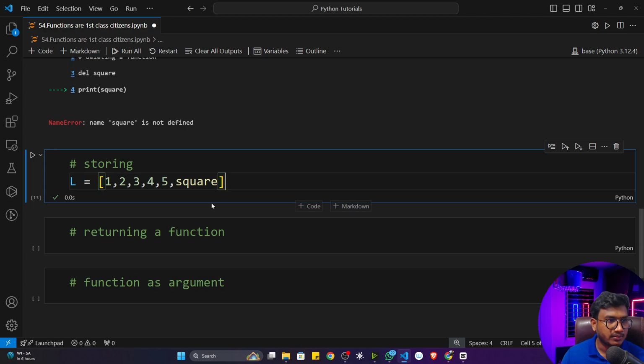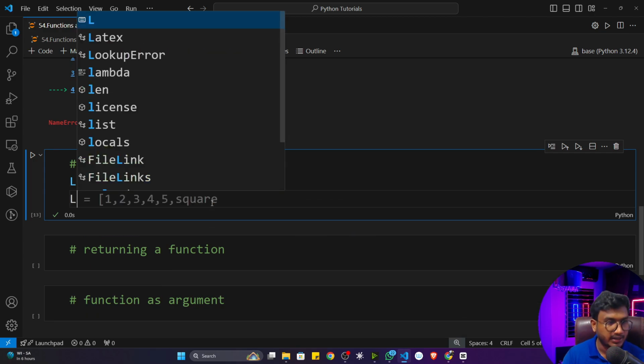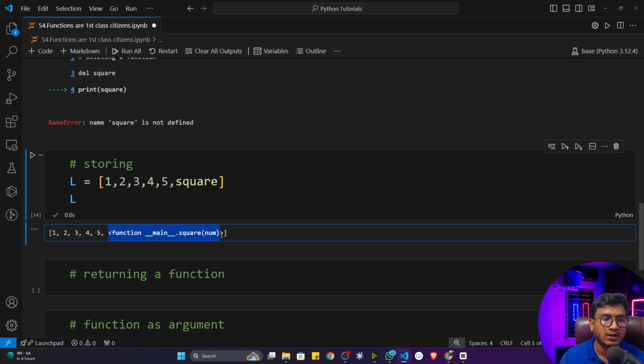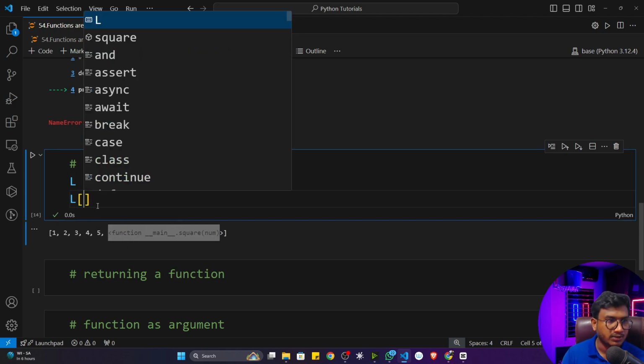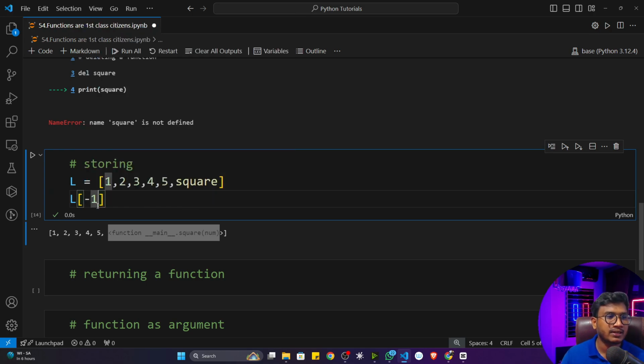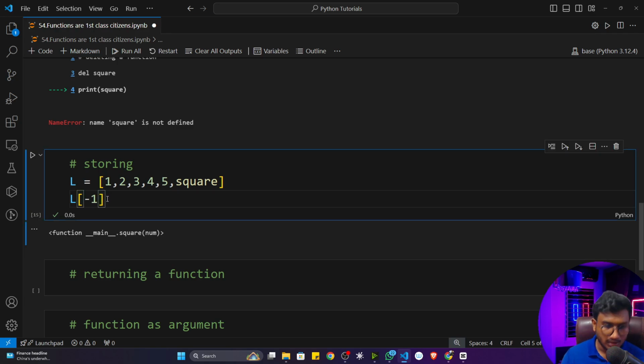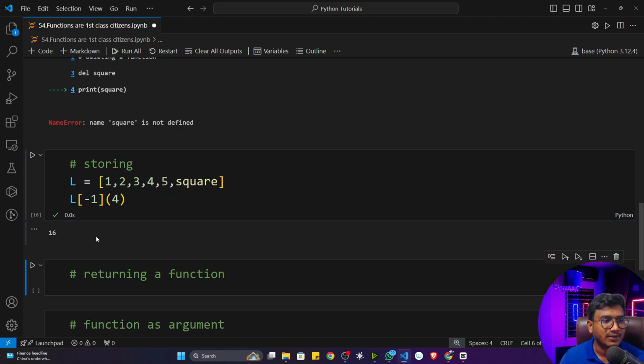Now if I print the L, it prints these items. You can see the last item is a function object I have stored. Let's say I want to access this object. I can use negative indexing, -1, and it returns the function object only. If I want to perform the square operation, I just give the input, let's say 4, and it returns 16. So that's how you can use this function. You can also store it here.